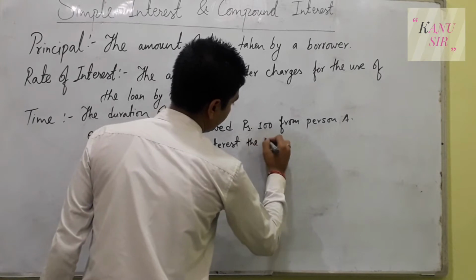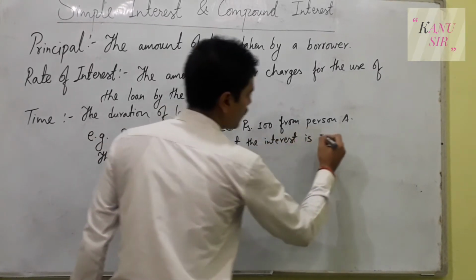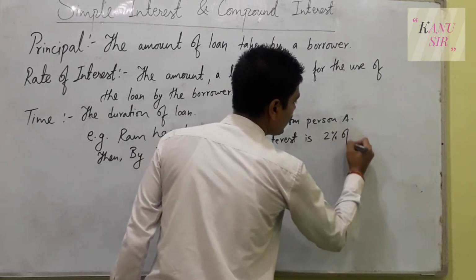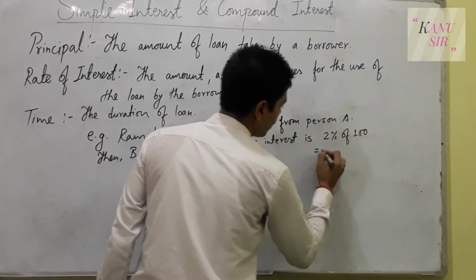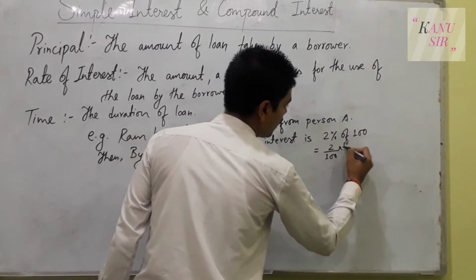The interest is 2% of 100. It means 2 by 100 into 100.